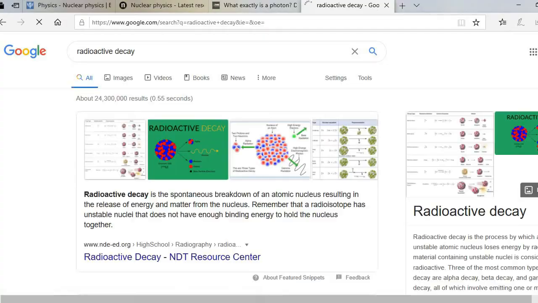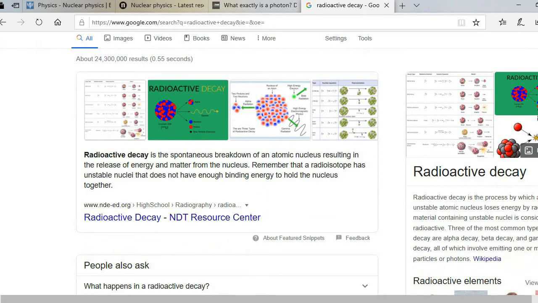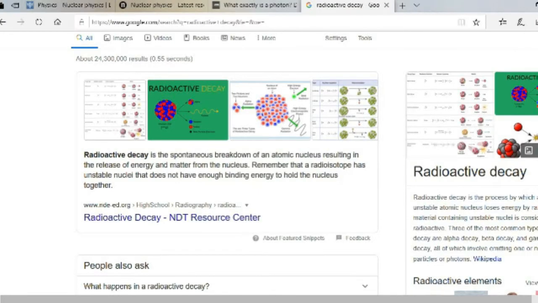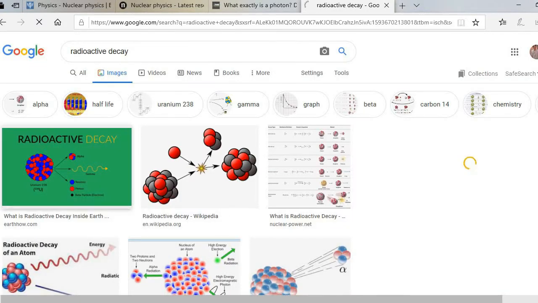Next, we will find out more about radioactive decay. Just type in radioactive decay, then click enter. By definition, radioactive decay is a spontaneous breakdown of an atomic nucleus, resulting in the release of energy and matter from the nucleus. Remember that the radioisotope has unstable nuclei that do not have enough binding energy to hold the nucleus together.